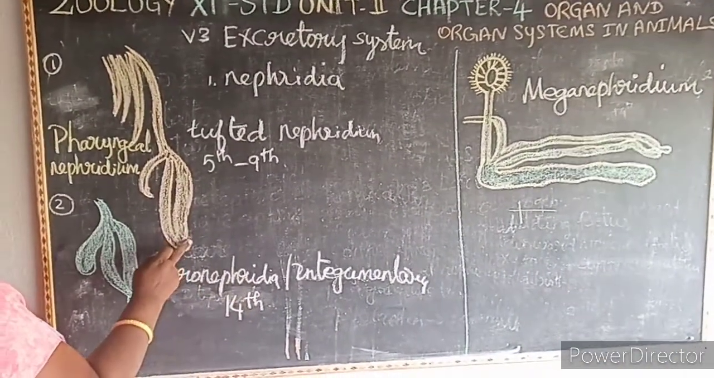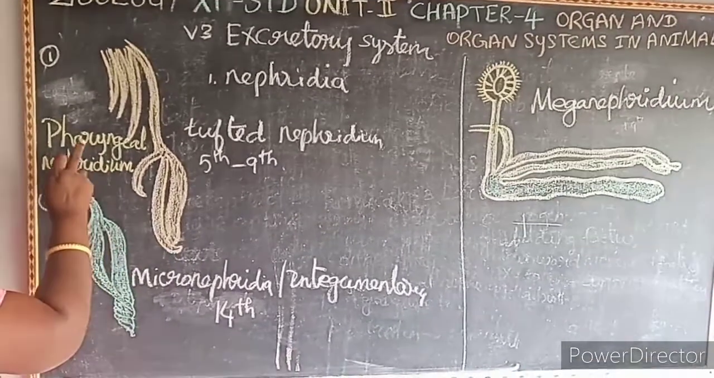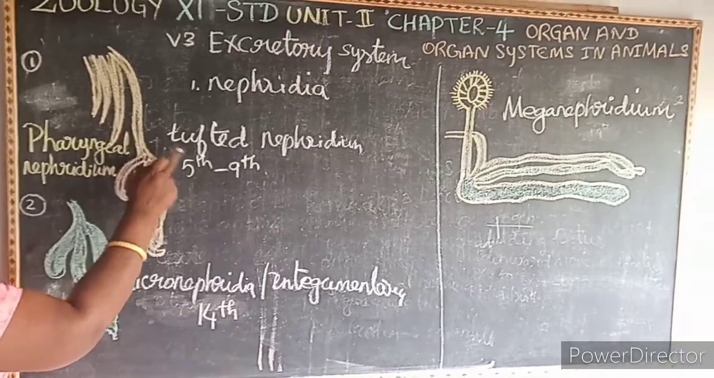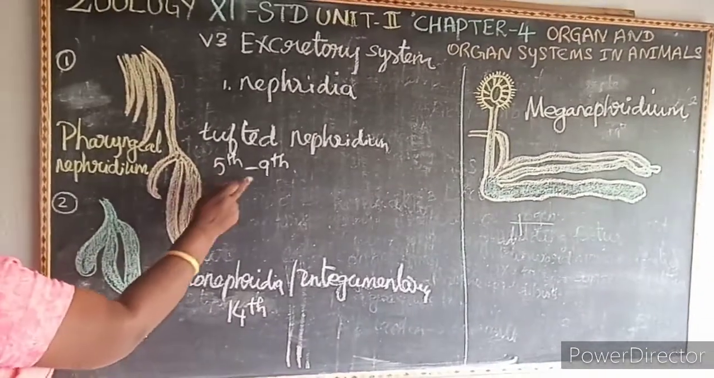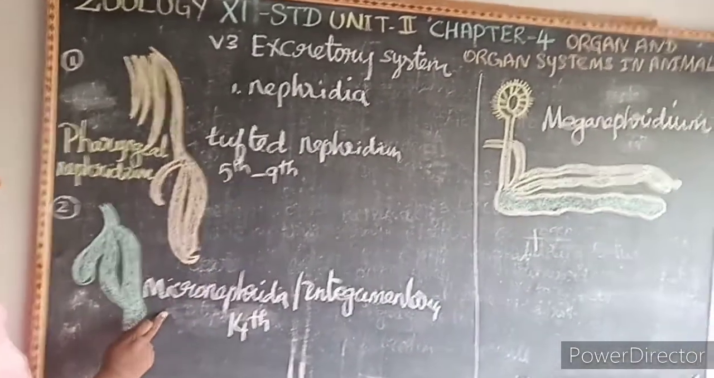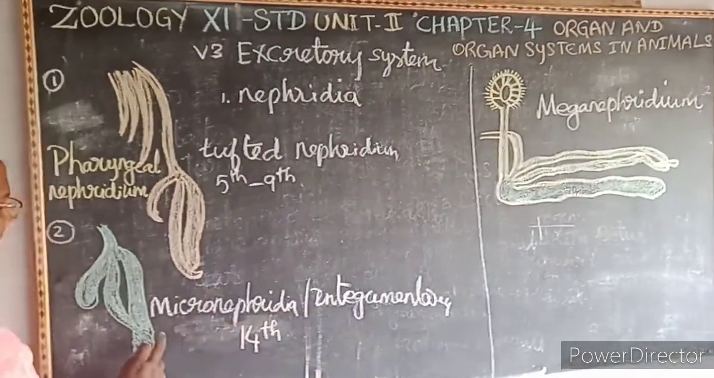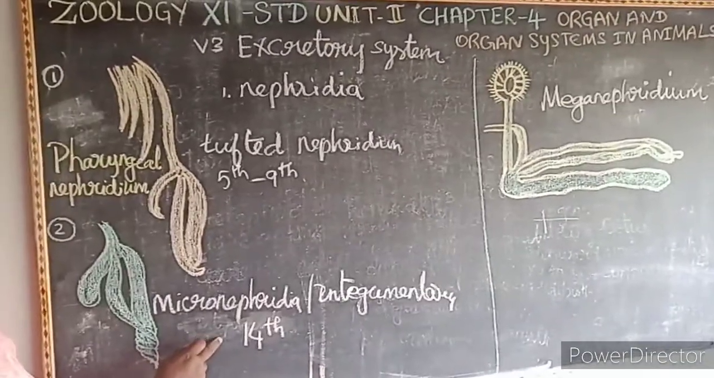There are three types of nephridia. What is the first one? Pharyngeal nephridium, or it is otherwise known as what? Tufted nephridia. It is present from the 5th to the 9th segment. The second one is the micronephridia, or integumentary nephridia. It is present from the 14th to the last segment.